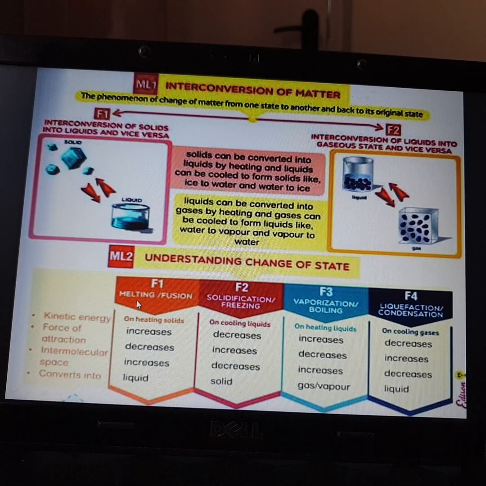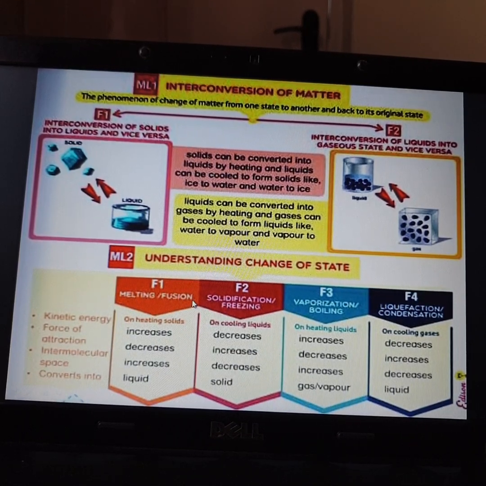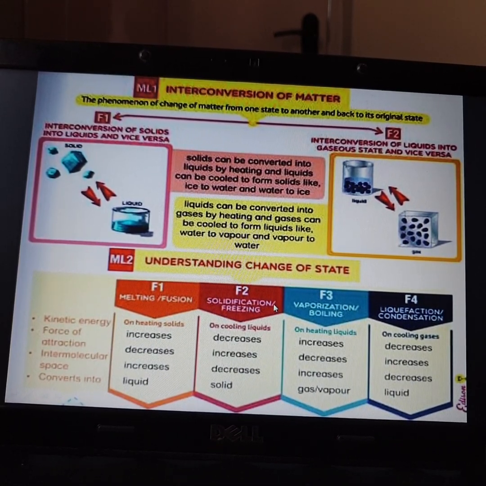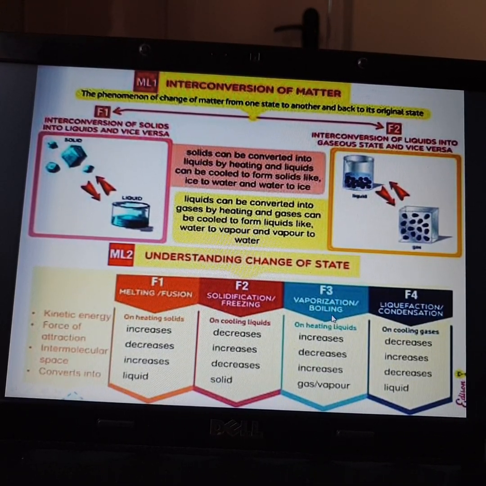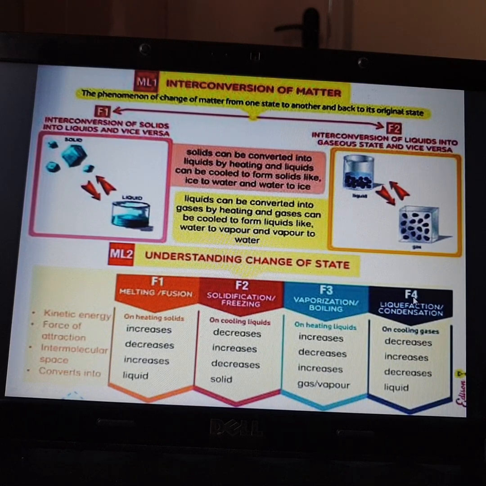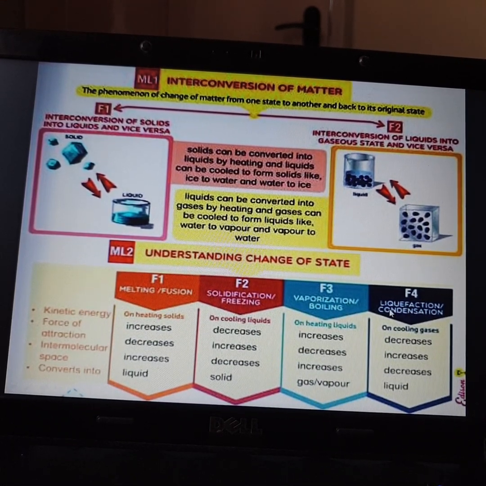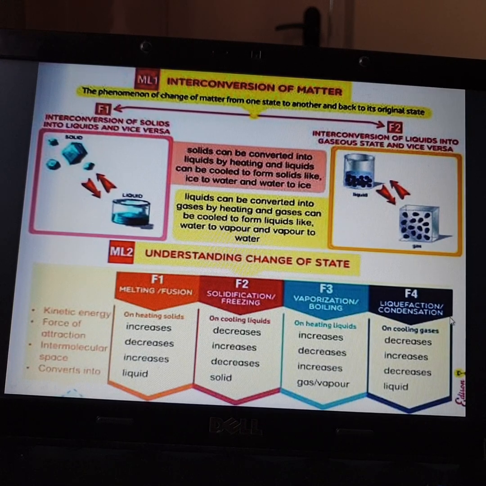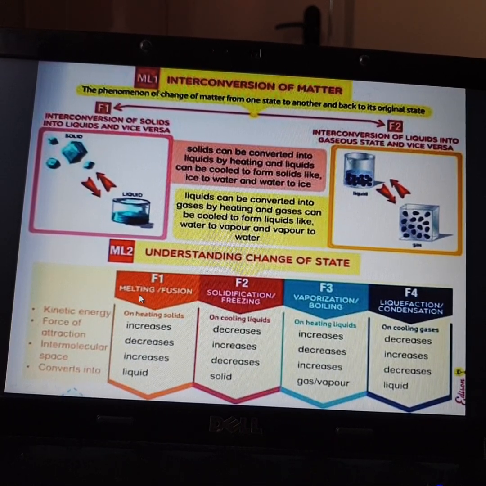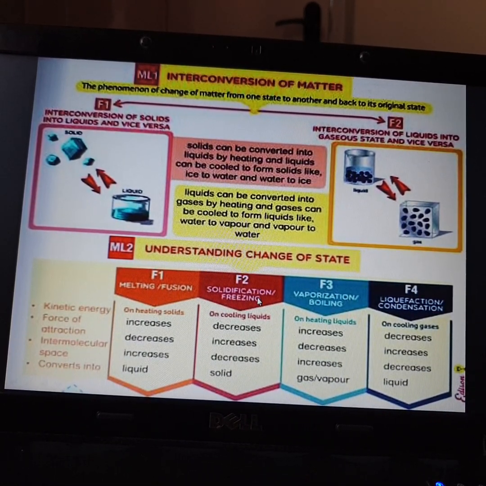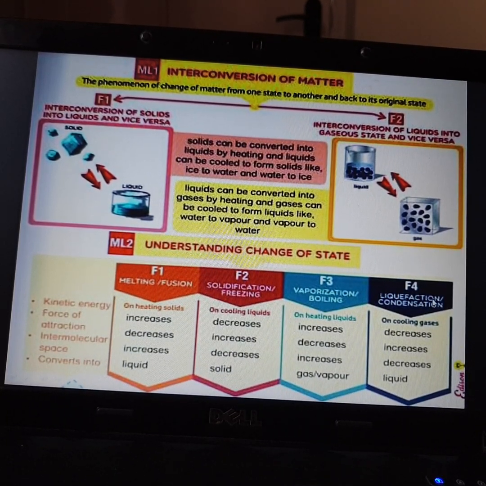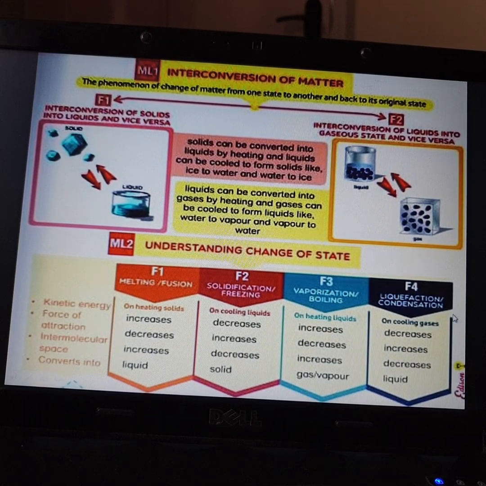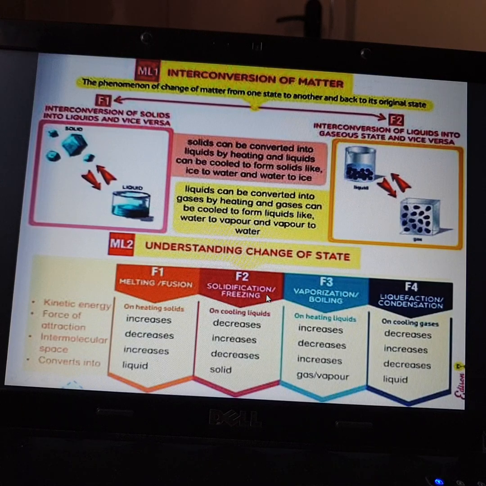So here we can study about understanding the changes of state. The first topic is melting and fusion. Second topic, solidification and freezing. Third topic, vaporization and boiling. And in the fourth topic we can call it liquefaction or condensation. So the names are: melting or fusion, solidification or freezing, vaporization or boiling, liquefaction or condensation. Okay, so all these things we are going to study in this chapter.